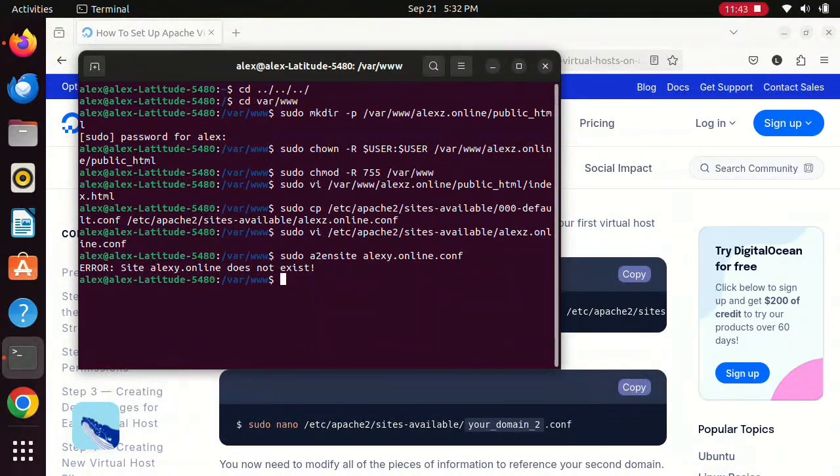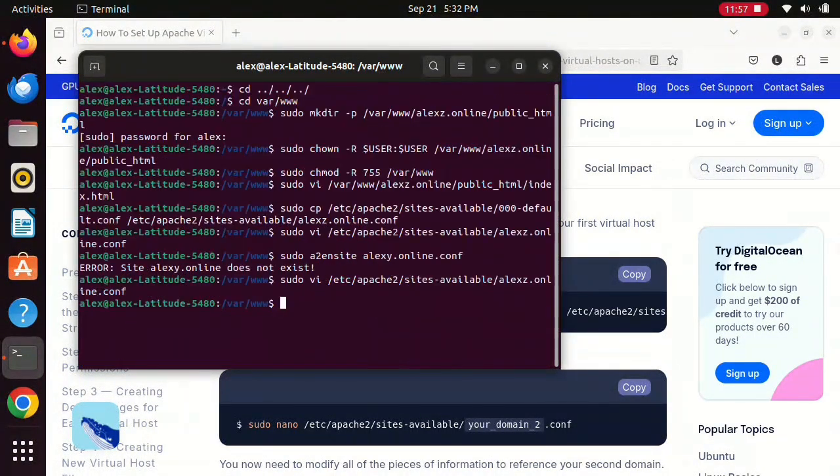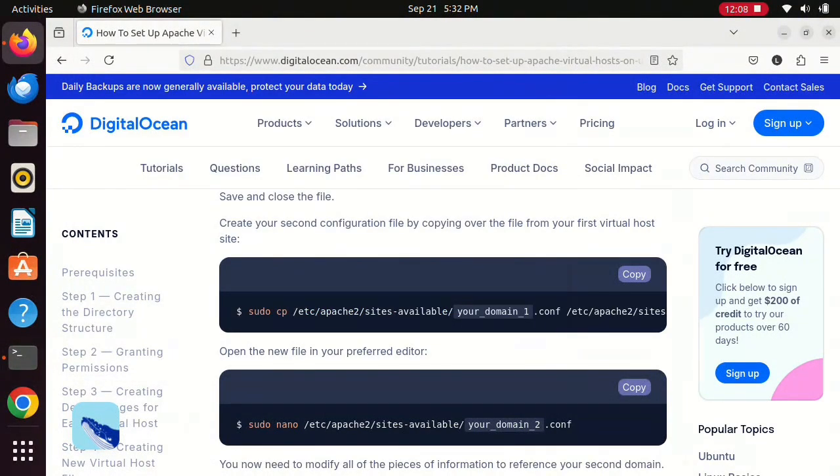So I went through a lot of steps here, double checking everything until I discovered the culprit, which is the second line, the server name. But it took me a while to see that. So just be careful.